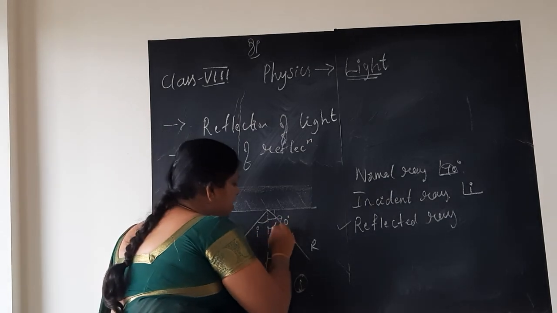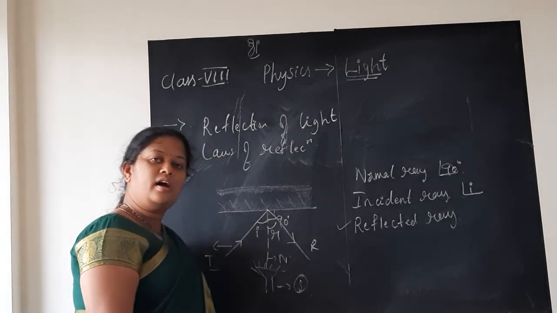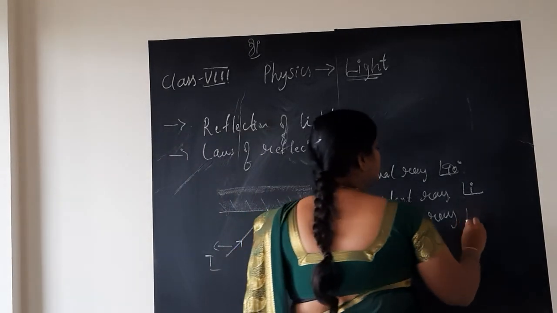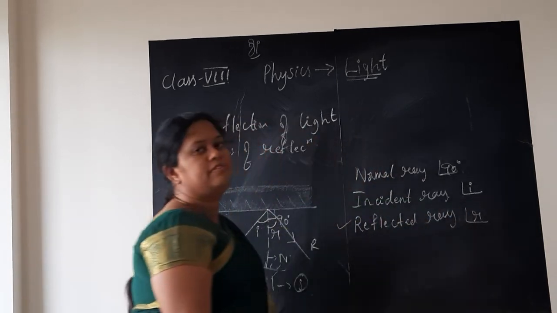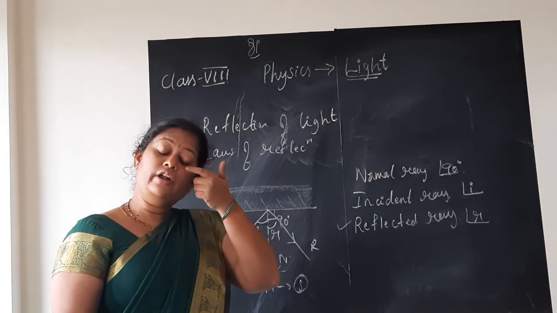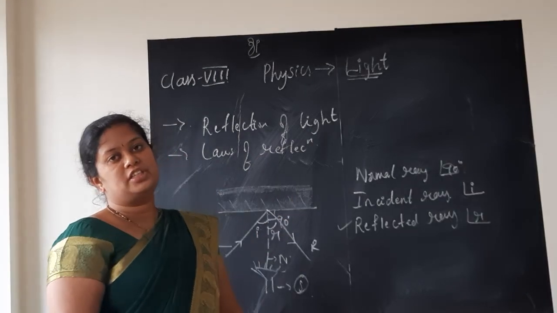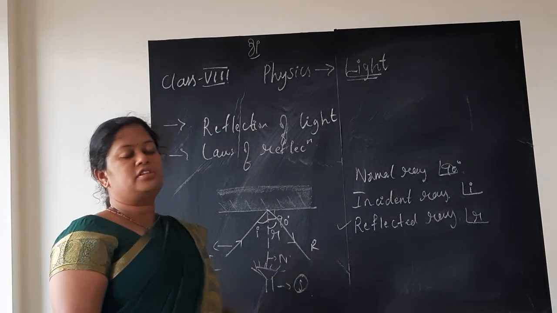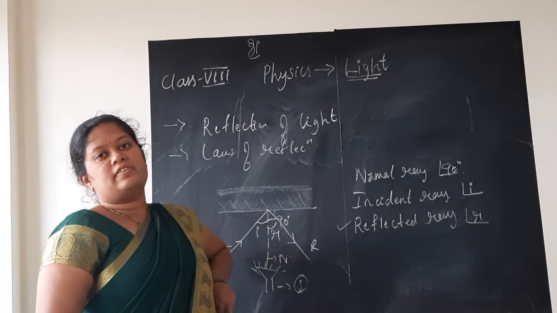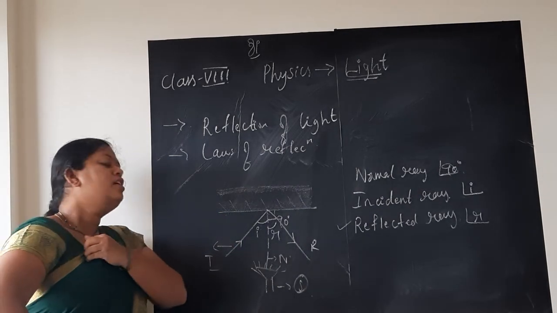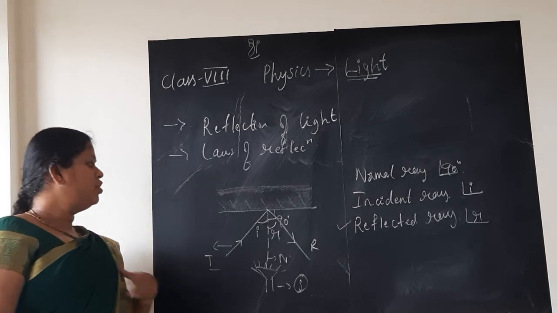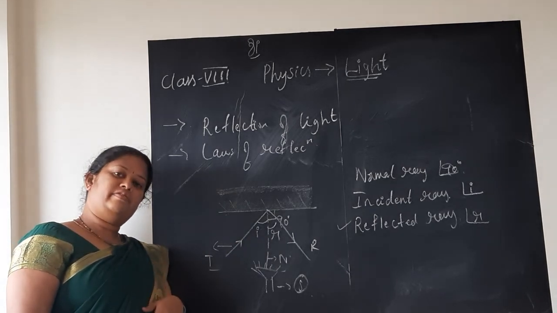Similarly, the reflected ray makes an angle with the normal, and it is called the angle of reflection, represented by small letter r. Angle of incidence i and angle of reflection r. The angle of reflection is the angle made by the reflected ray with respect to the normal ray. This is about the angle of incidence and the angle of reflection.